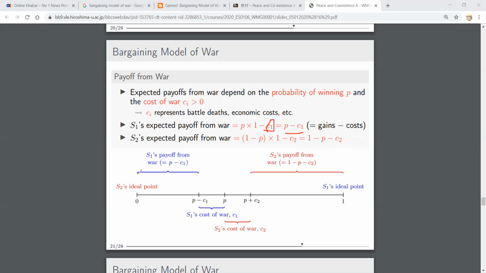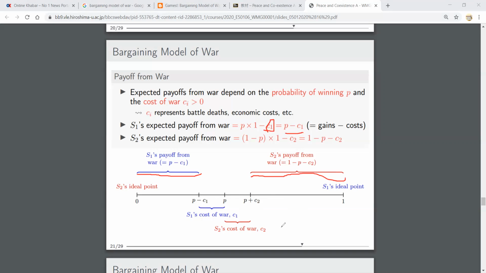So in the figure, this is the payoff from war for S1, and this is the payoff from war for S2. In this diagram, this is P minus C1, and this is 1 minus P minus C2, from 0 to 1 here.